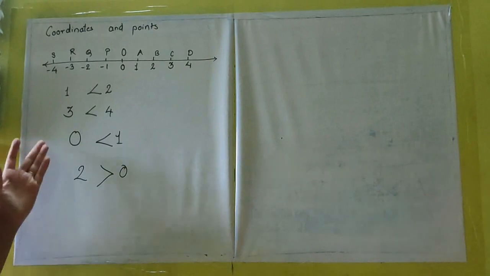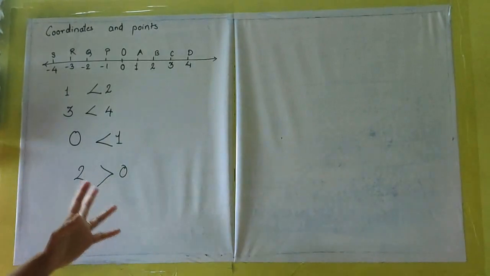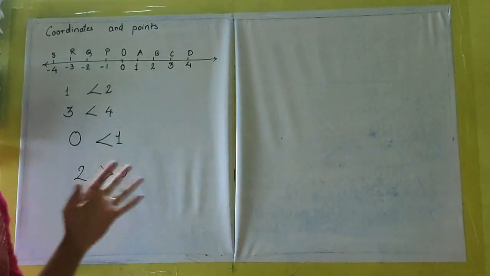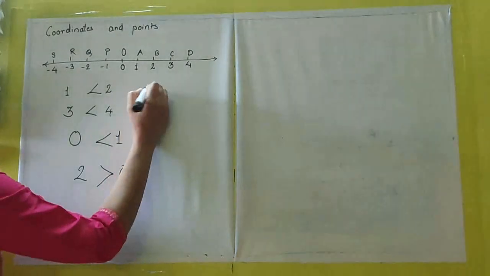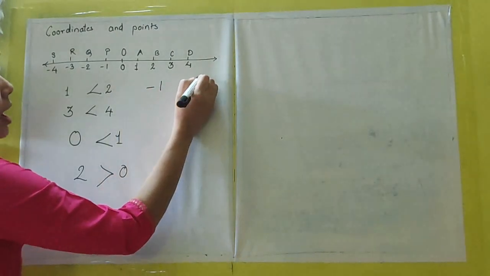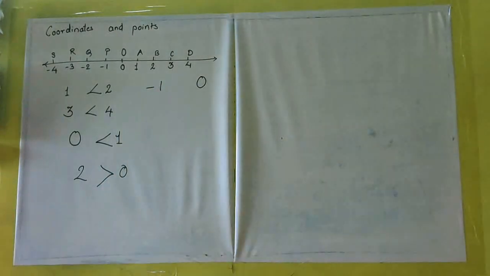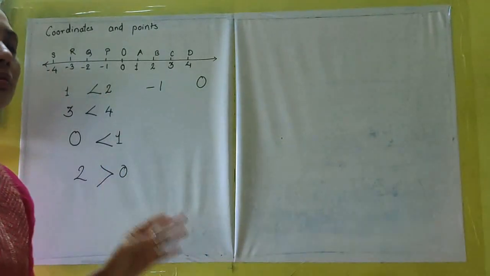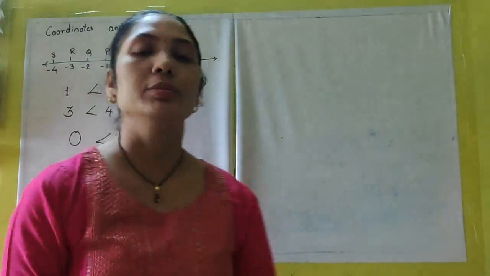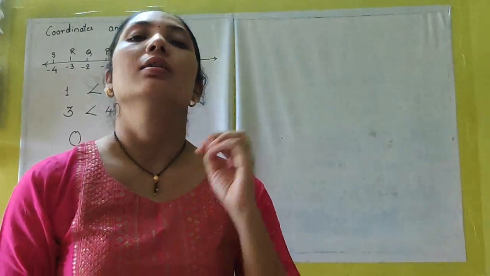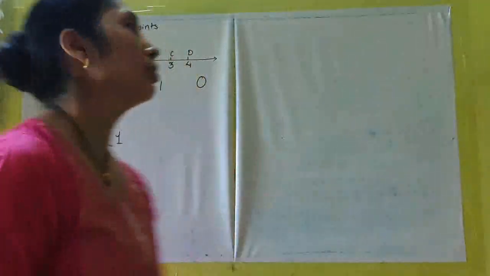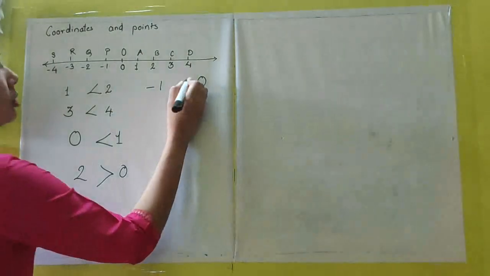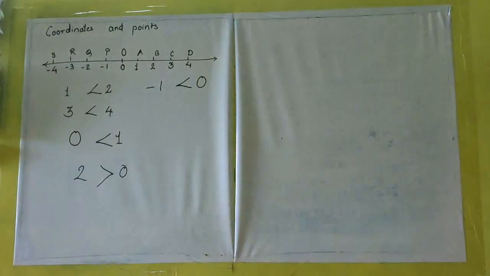This I have taken both positive and 0. Let's see what is with the negative and the positive numbers. If I take -1 and 0, now 1, even if 1 is a digit, it's a negative number. So any kind of negative number is always less than a positive number and 0. So 0 will be greater than -1.